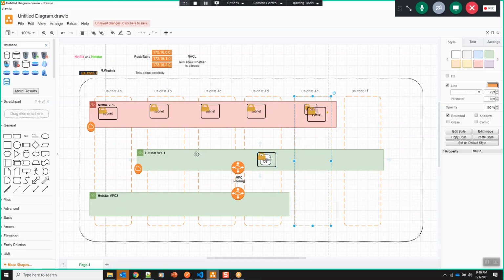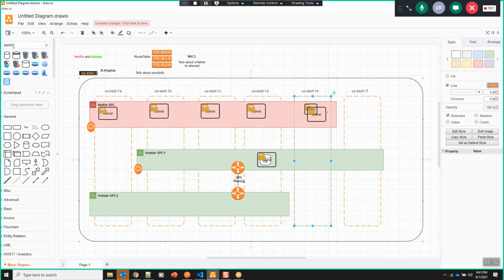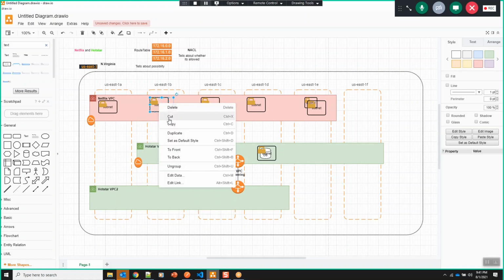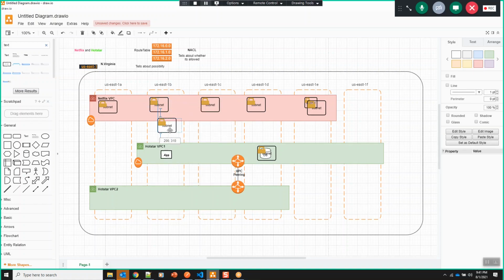But when someone accesses the application, either directly or indirectly, they will hit the database, right? So I need to make the application open to the public. My application is in US East 1B, in one of the subnets, and I will make this subnet a public subnet. Let's say a user wants to access their Hotstar profile. What would happen?